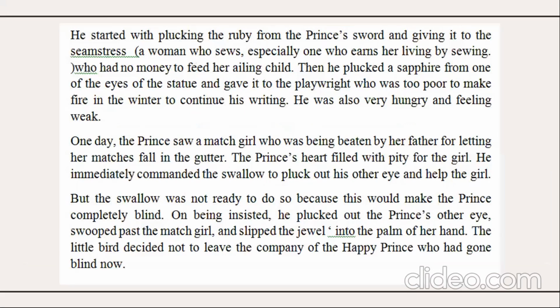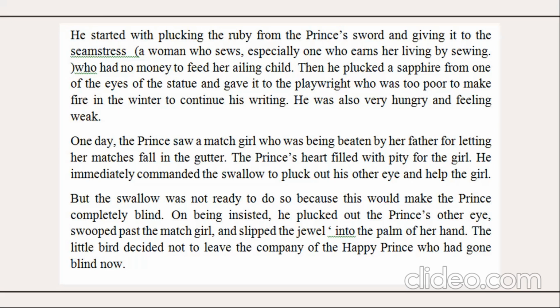He started by plucking the ruby from the prince's sword and gave it to the seamstress, a woman who sews, especially one who earns a living by sewing, who had no money to feed her ailing child, who was not keeping well. Then he plucked a sapphire from one of the eyes of the statue and gave it to the playwright who was too poor to make fire in the winter to continue his writing. He was also very hungry and feeling weak.